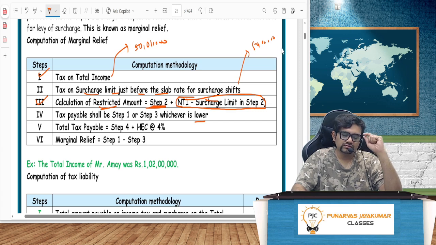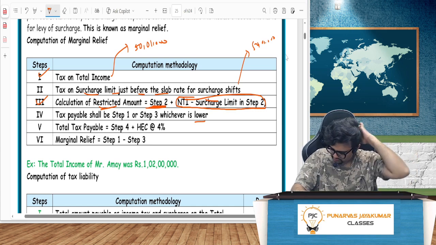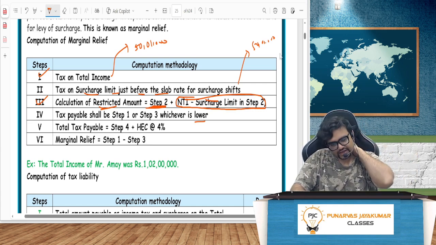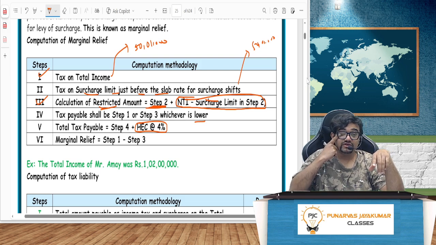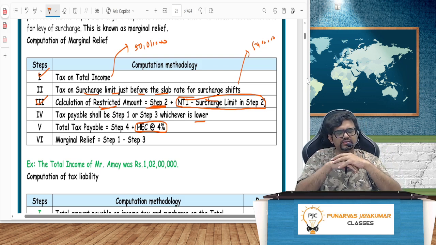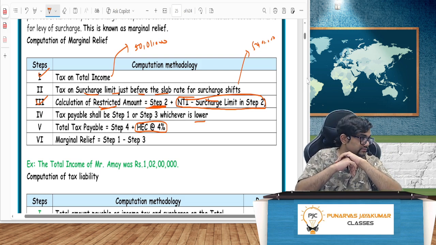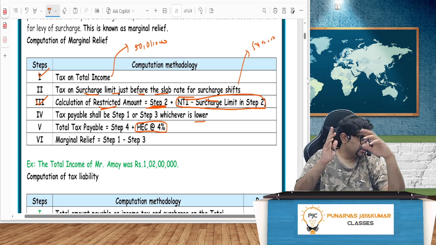What we did now. Which is lower? Whatever we calculate, that is only lower. So the tax payable will be step number 4 plus health and education cess 4%. Marginal relief will be step number 1 minus step number 3. That's what we saw. What is the marginal relief?